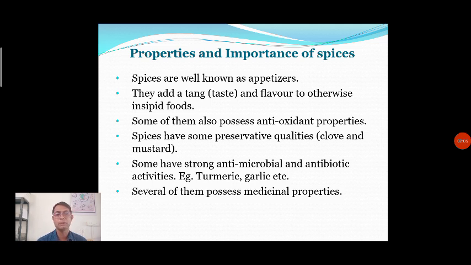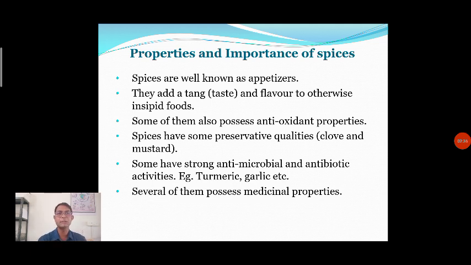For this reason, for a very long time, not only in India but also in the world, these spices are added to material like pickle. Food material is stored for a longer duration by the addition of this type of spices. For example, we can add turmeric, garlic, or ginger.